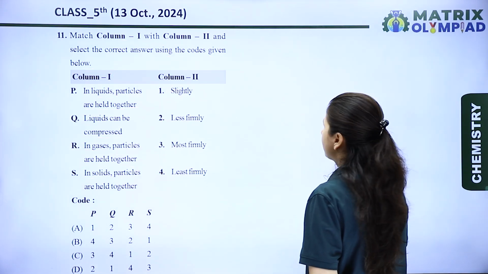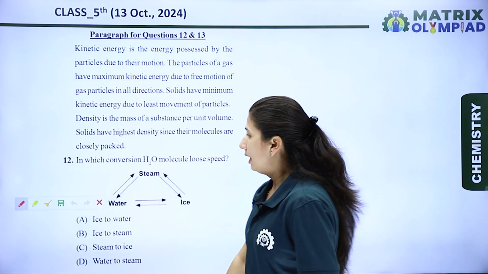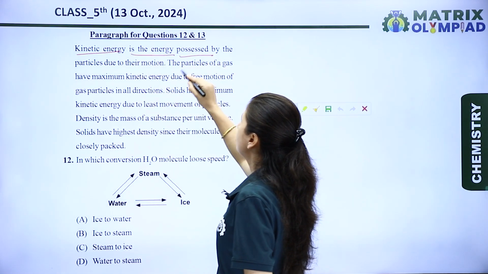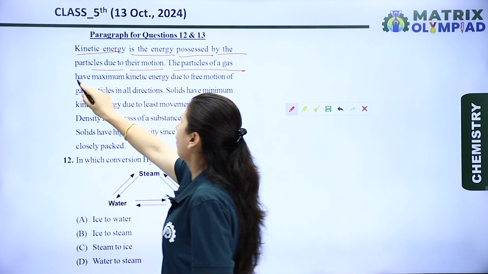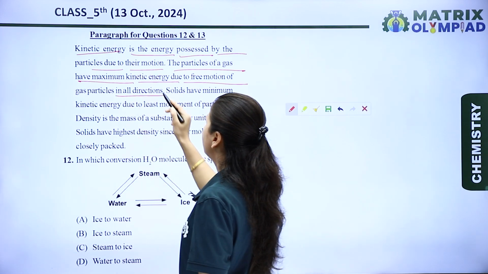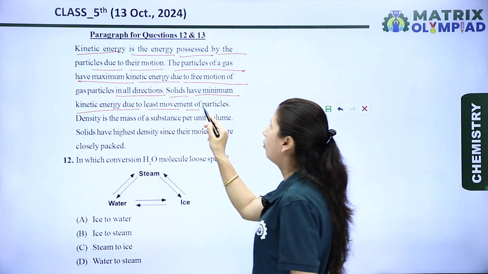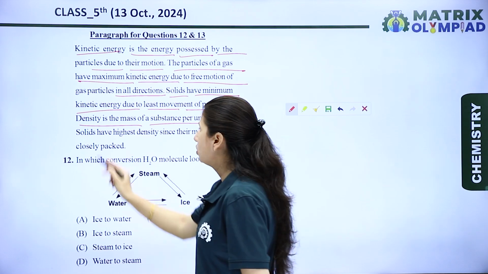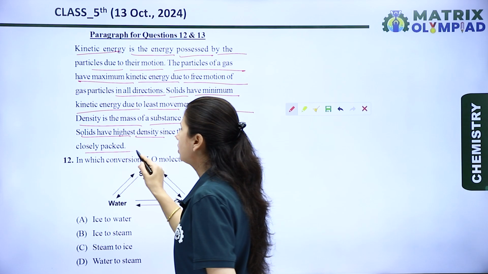Now, let's see the next question. The next question is a paragraph based question. Let's see the paragraph. Kinetic energy is the energy possessed by the particles due to their motion. The particles of a gas have maximum kinetic energy due to free motion of gaseous particles in all directions. Solids have minimum kinetic energy due to least movement of particles. Density is the mass of a substance per unit volume. Solids have highest density since their molecules are closely packed.